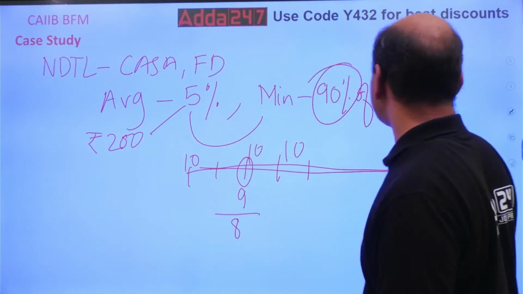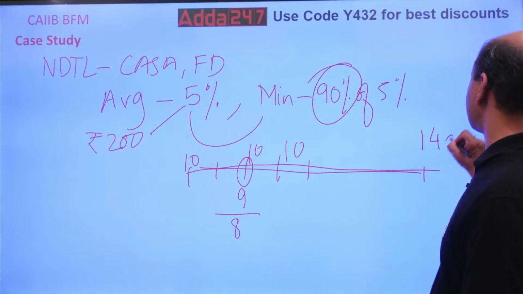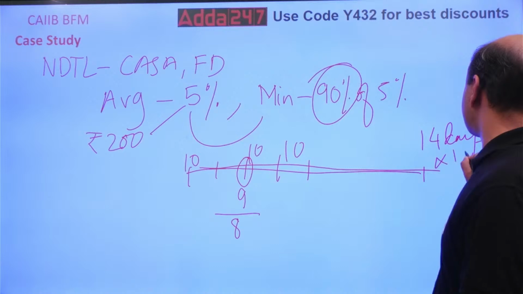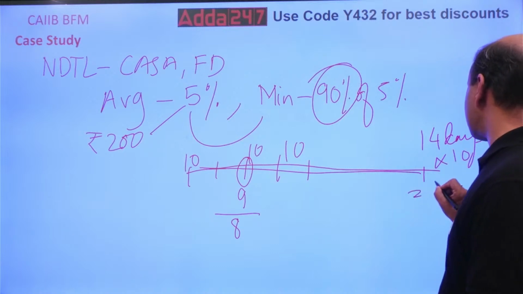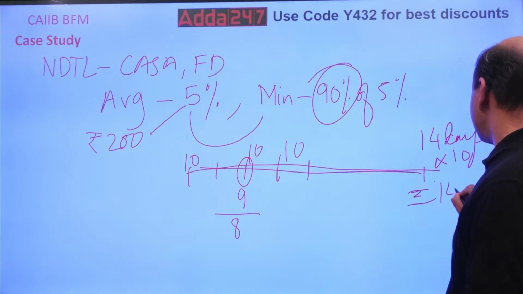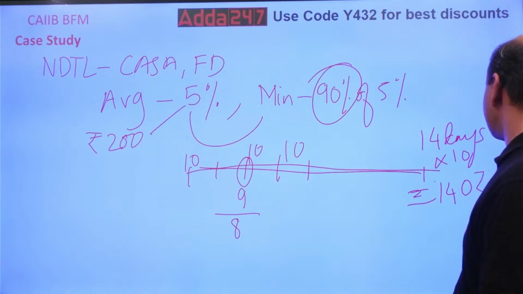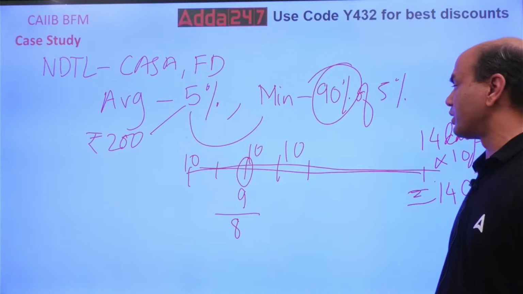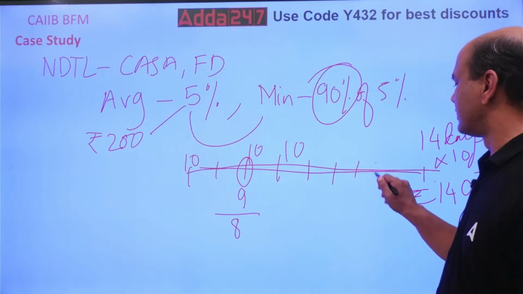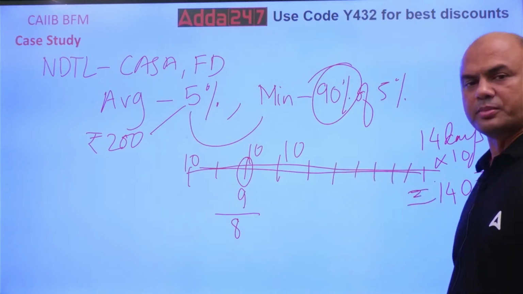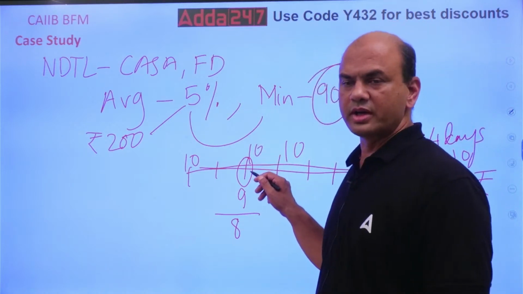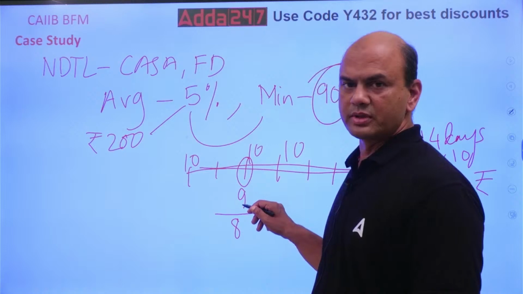So total is what? 14 days, fortnight, 14 days. 14 days into 10. So you have to maintain 140 rupees total with RBI for this 14 days. 140 rupees total you have to maintain. Okay. Now suppose I am not able to maintain this 10% on one day. I am able to maintain 9% only.